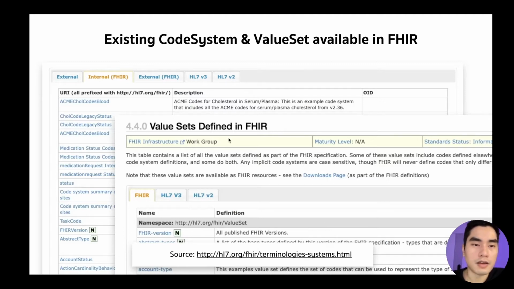In FHIR, there are many code systems and value sets already defined. Some are defined by FHIR itself. Internal FHIR and external FHIR are also FHIR, different at the URI. And they also include ones from HL7, V3, and V2. And there is also a way to reference an external code system. And this page is the list of value sets already defined in FHIR.